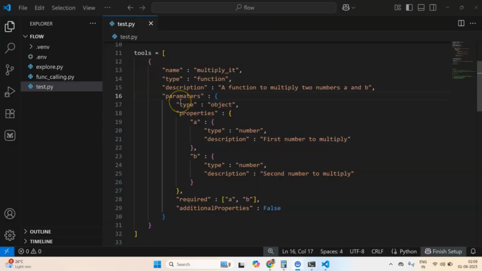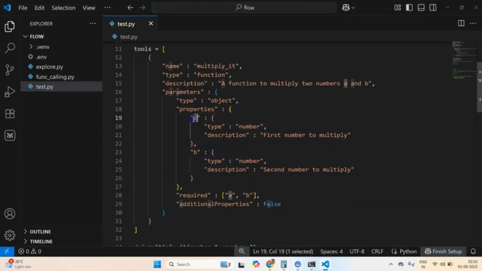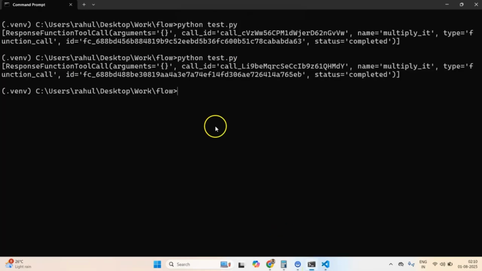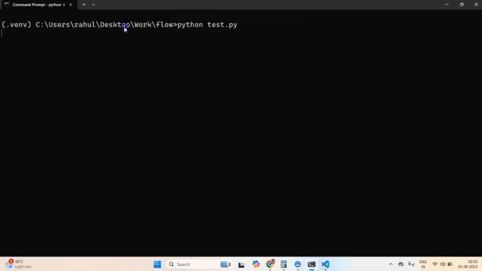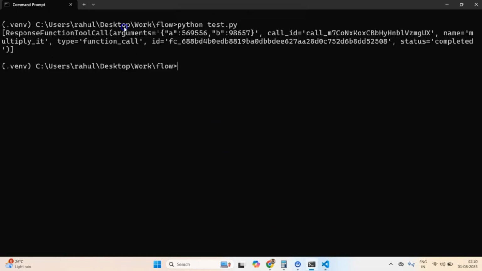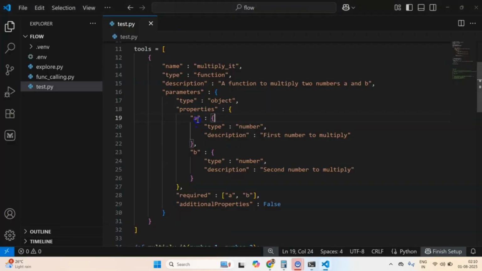Let's see. So I think I found the error, and it was a very small mistake in the spelling of parameters. I misspelled it, which I should be correcting. Now if I run it, it should work with anything, although I was trying a lot of things. I've changed it to A and B, but let me show you by first of all running it. It was called parameters. So now A and B are getting correctly captured, but now let me show you by changing it to the previous ones, number 1 and number 2. And let me also fix these, number 1 and number 2.